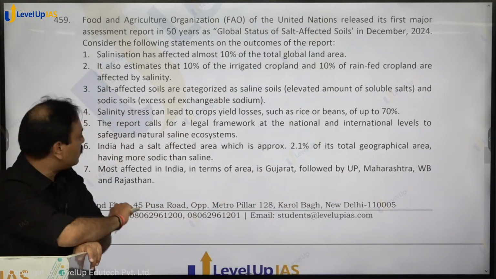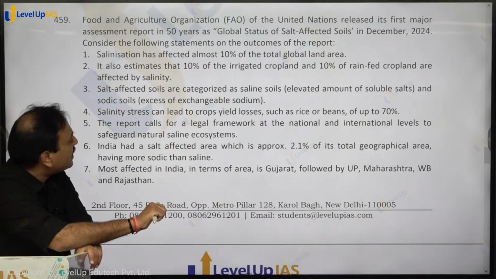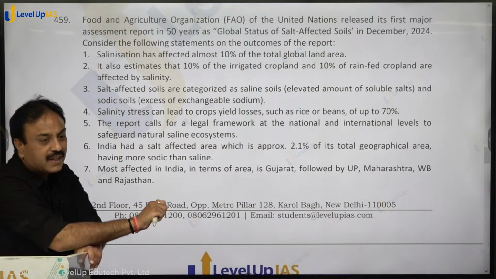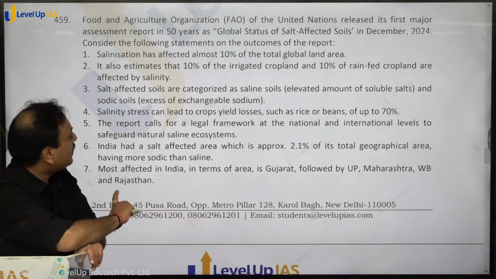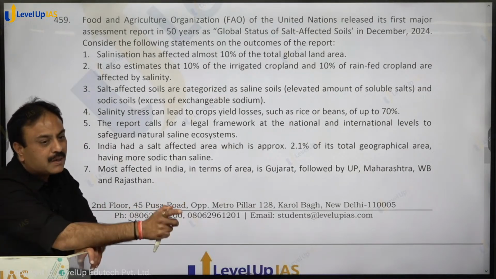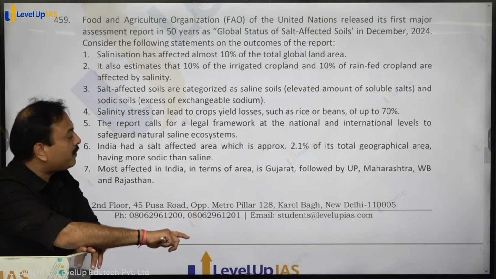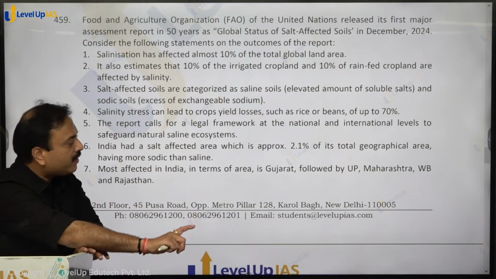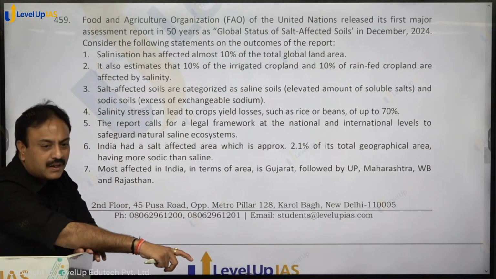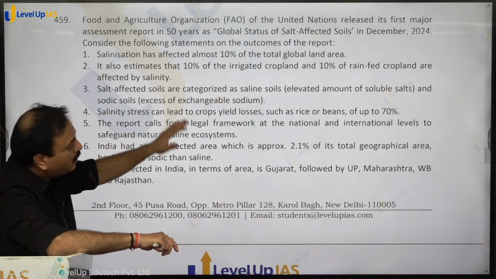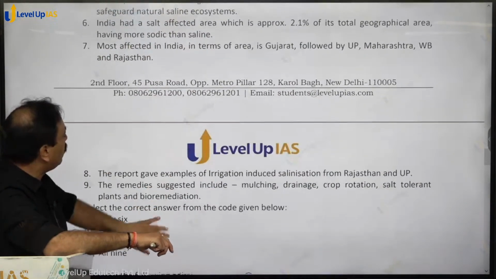the natural saline ecosystem. India had a salt affected area which is approximately 2.1% of the total geographical area, correct statement hai, and it is having more effect of sodium as compared to other salts. Most affected in India in terms of area is Gujarat, and this is the order given by UP, Maharashtra, West Bengal and Rajasthan. So these are all the statements given by this particular report. Do all statements hold true?